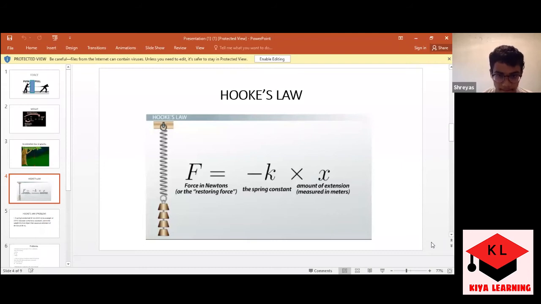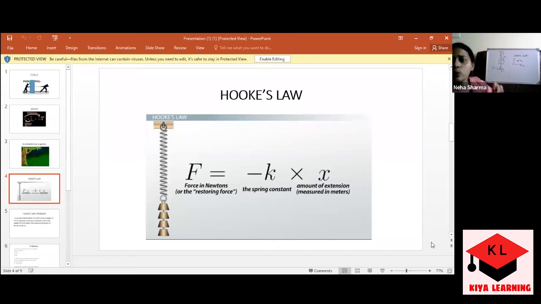So what is happening here? If I remove this sign of proportionality, a constant of proportionality comes into play, so that will be F is equal to minus kx. If in your book there is no minus sign, you can avoid this, but I would like to introduce why a minus sign is here. Whenever a minus sign comes in between, that indicates that if one thing is increasing, another one is decreasing or moving in an opposite way.